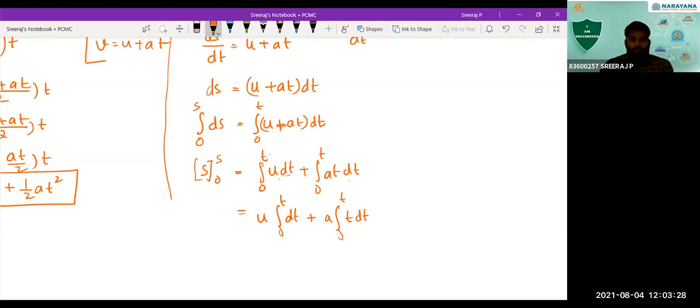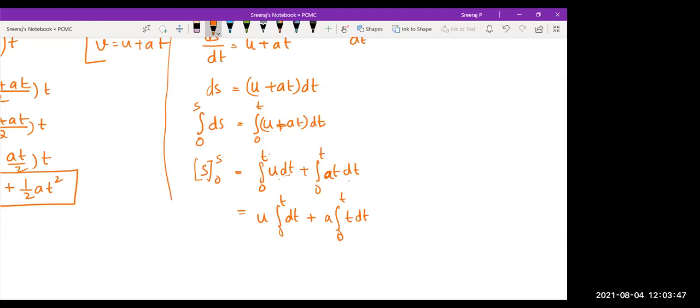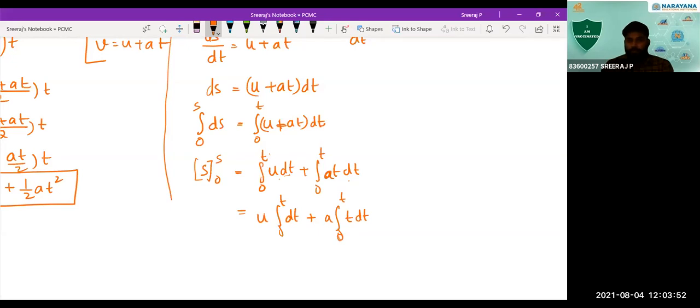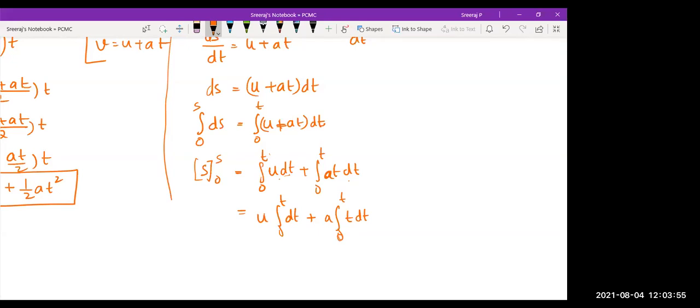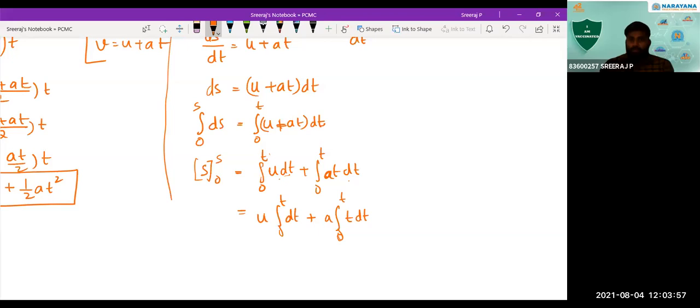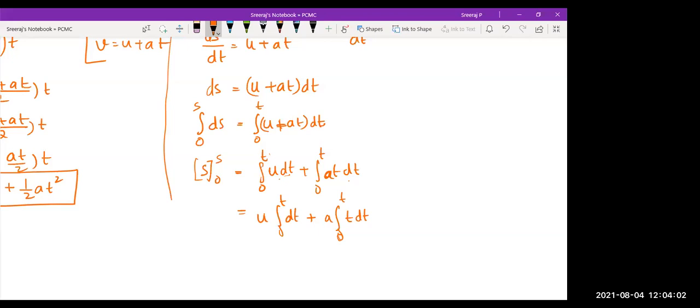In the right hand side, what is happening? It is a uniform acceleration. So a is constant. So a, I took it outside the integral. So a into integral 0 to t t dt. Clear now? Tell me clearly, have you understood or not? a is constant and u is constant, so you took them out of the integration. Yes. Okay, that will stay constant. You need not integrate them.